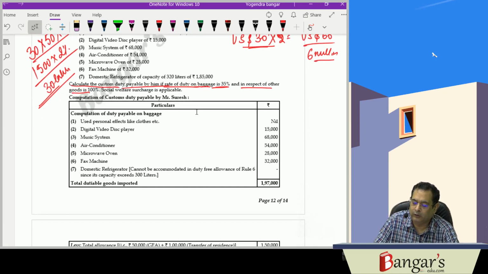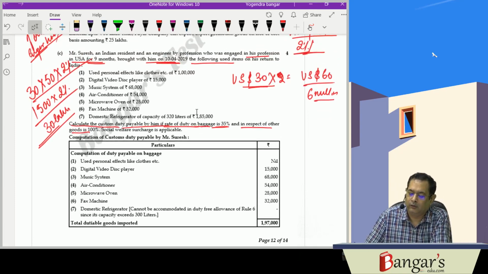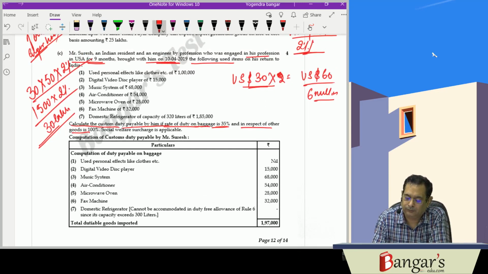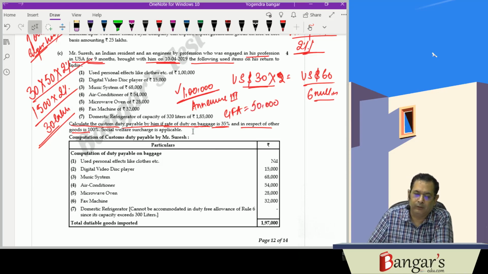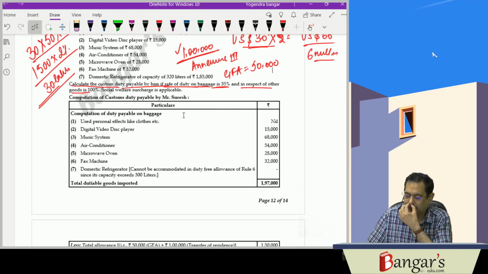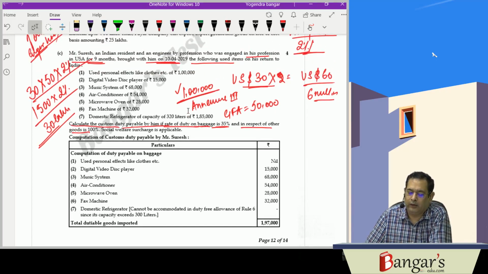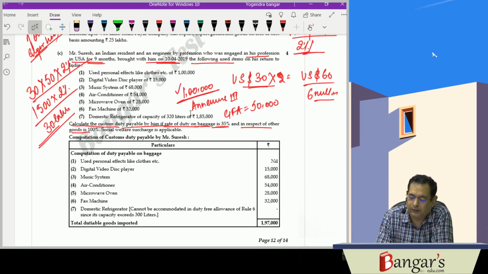So basically duty free allowance in this case will be given on account of transfer of residence. Here he can bring goods worth rupees 1 lakh duty free, which have been given in Annexure 3. Besides this, he will be getting general free allowance, GFA, of rupees 50,000, but he will not be given duty free allowance in respect of jewelry. Let us see what happens here: used personal effects are exempt under general free allowance.